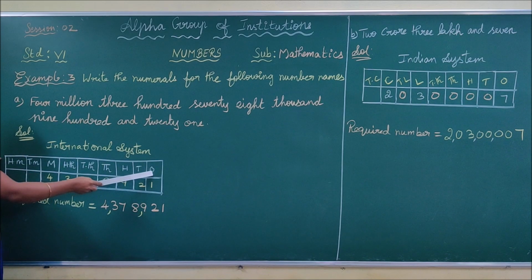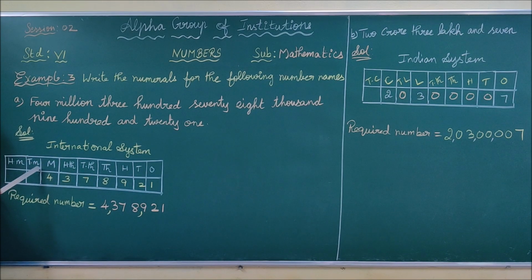What are the place values? Ones, tens, hundred, thousand, 10,000, 100,000, million, 10 million, 100 million. After that, we are going to write the numbers in their places. Okay, read the question once again. 4 million. So 4 is in the place of million. So in the million place, we have to write 4 here. That's 4 million.